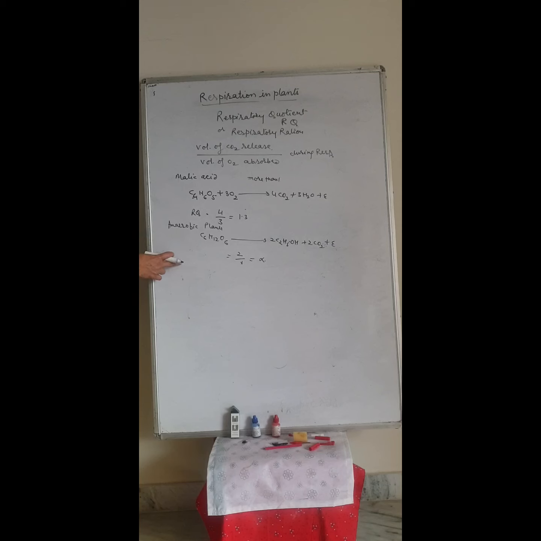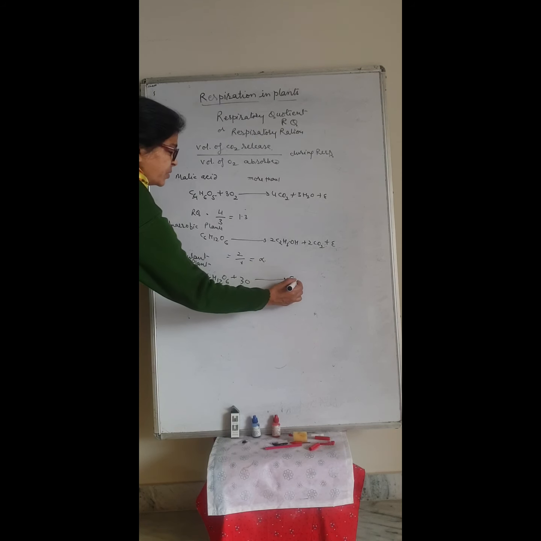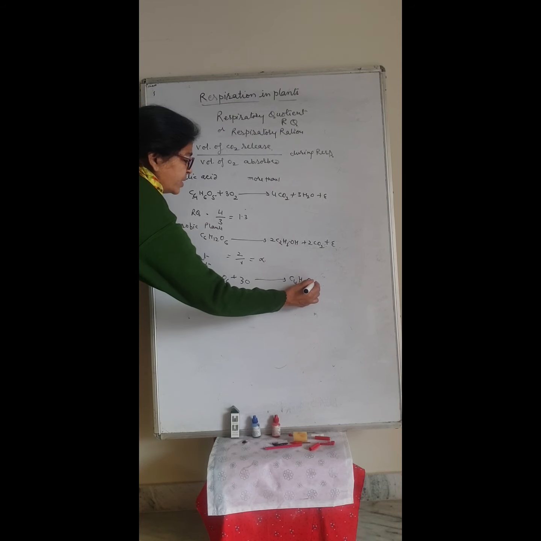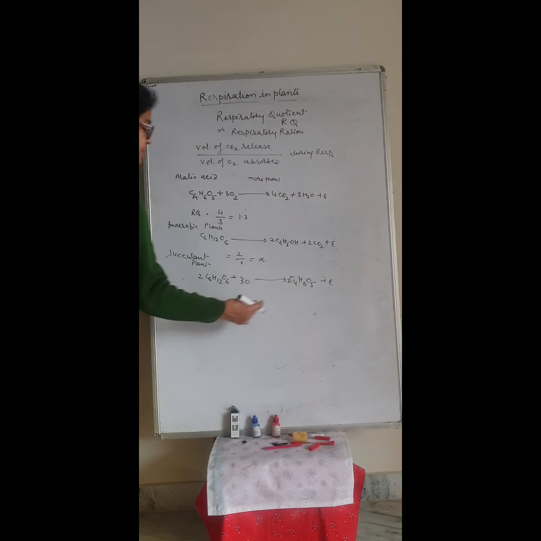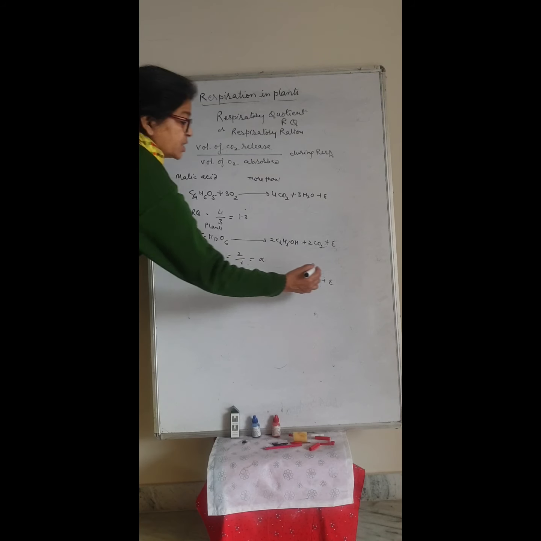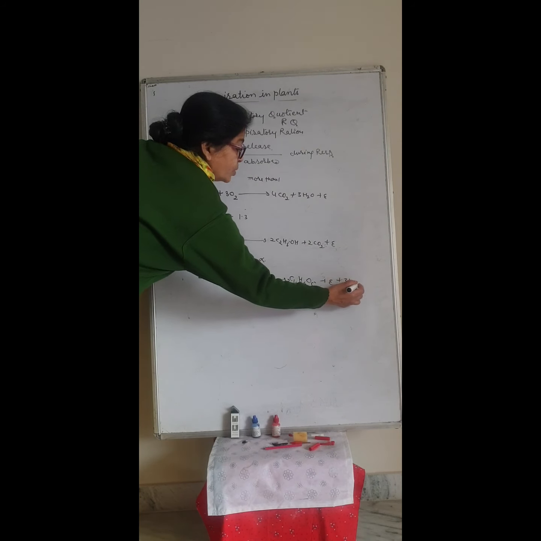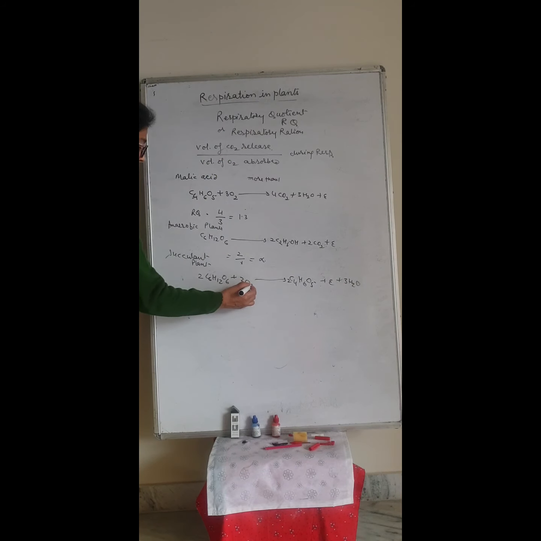If succulent plants are there, the succulent plants use C6H12O6 plus 3 O2 and form C4H6O5 plus energy, and 3 H2O is also there. No CO2 is released by them.